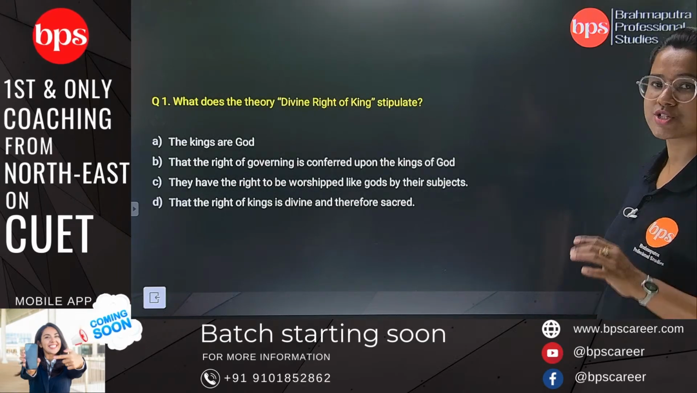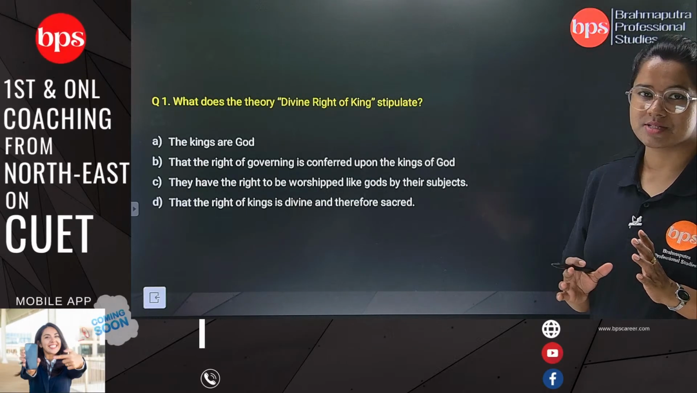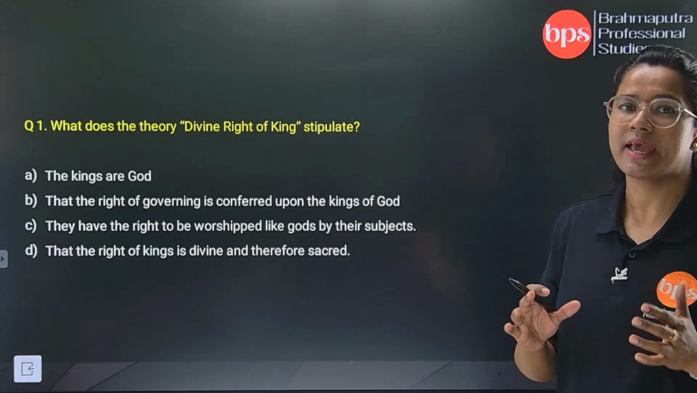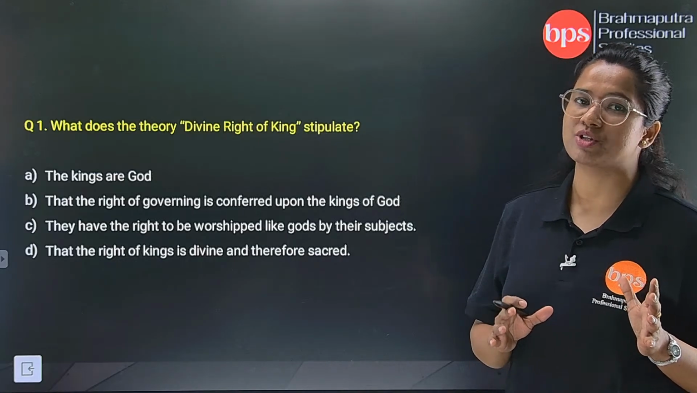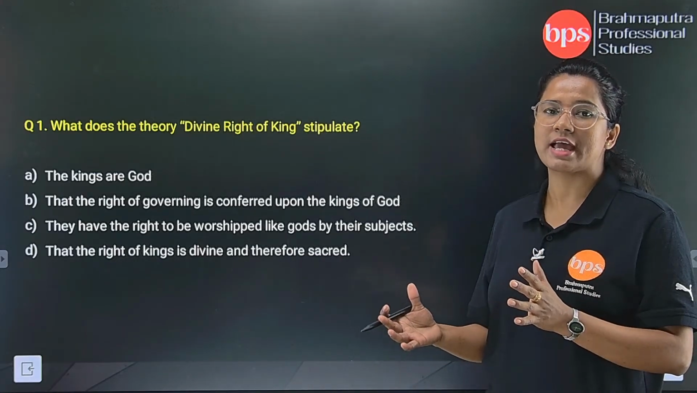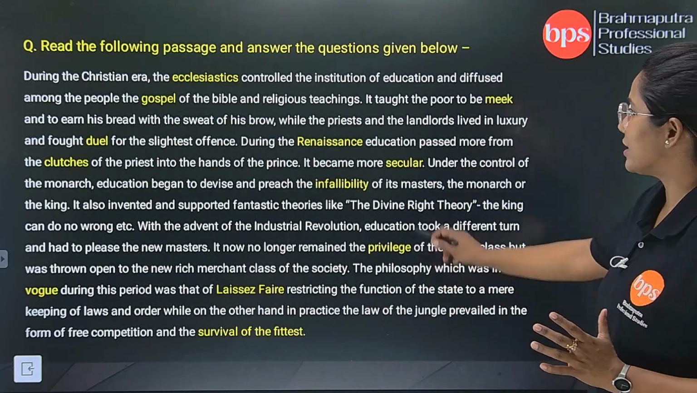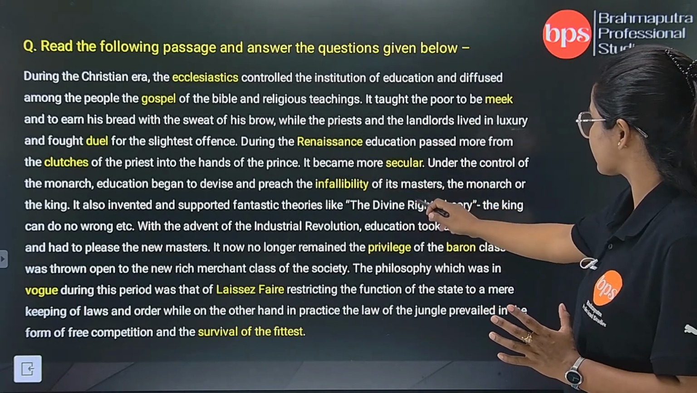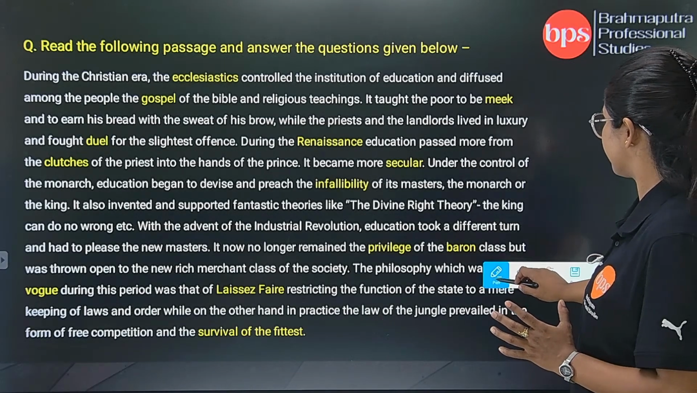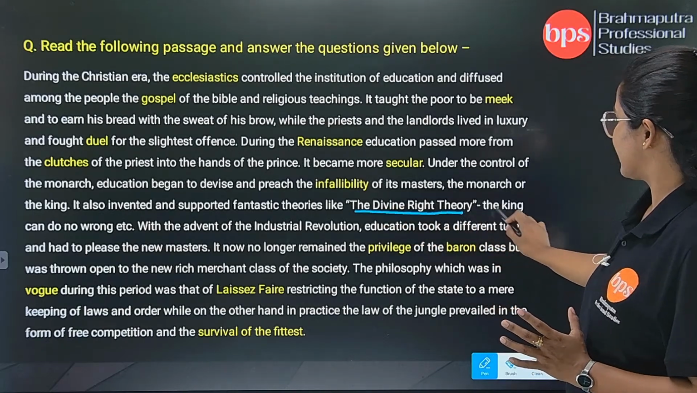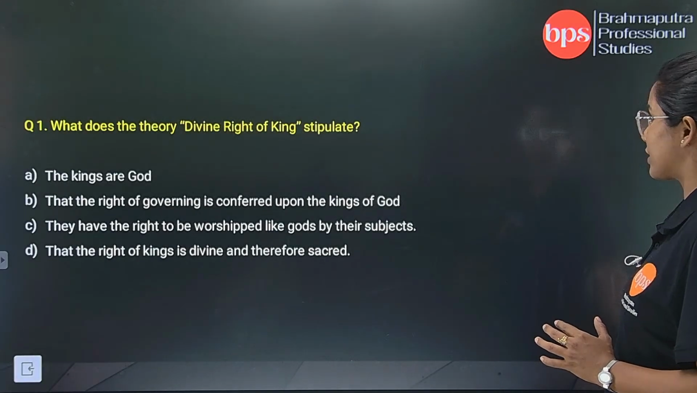So here is the first question. What does the theory divine right of king stipulates? Stipulates means what does the theory actually explain. So the divine right, I have already said that divine is something which is related to God, and that was the time of the monarch. When we relate back to the passage, where is divine? Divine is something which is related to the king.